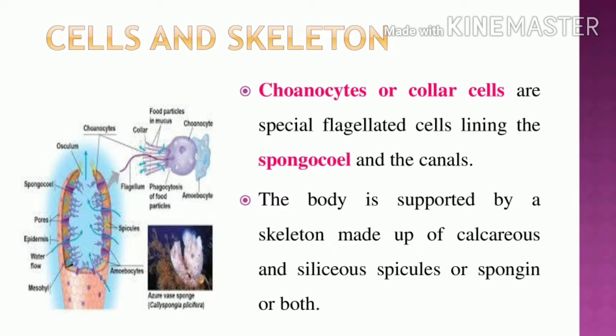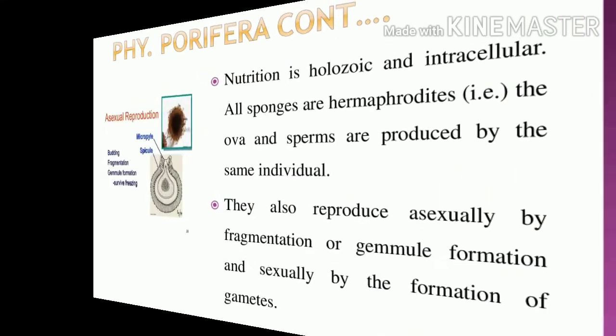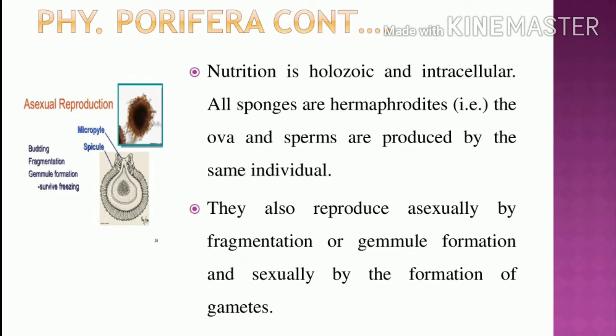Next, what is the body made up of? One is calcareous, another is siliceous spicules, or some have spongin. Can you understand? Next is the nutrition of Porifera. The nutrition is holozoic and it has intracellular digestion. So inside the cell, the digestion will be